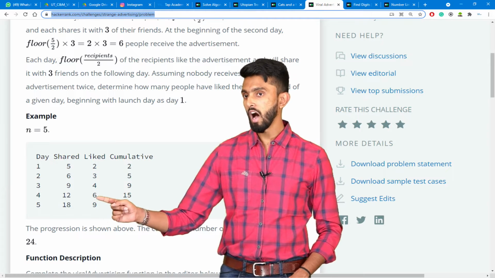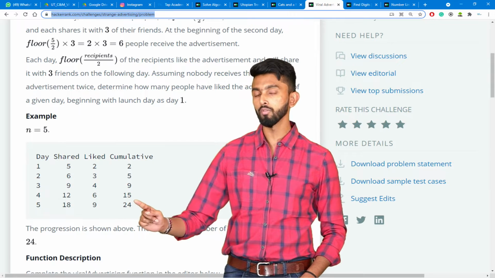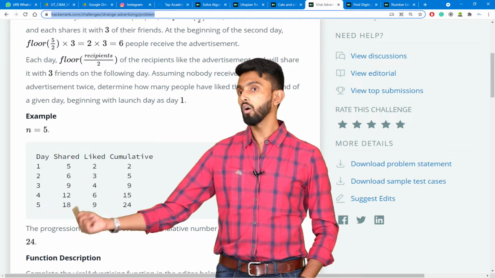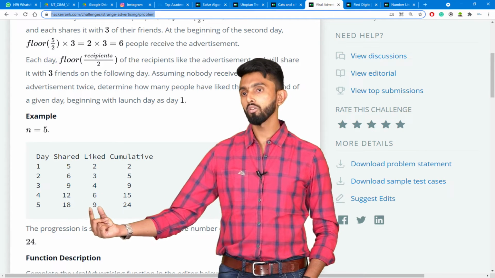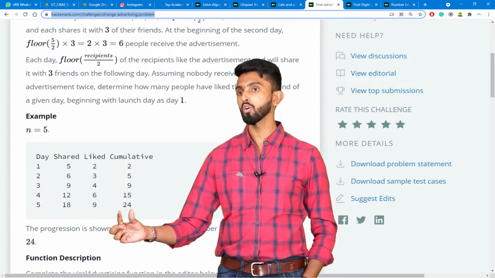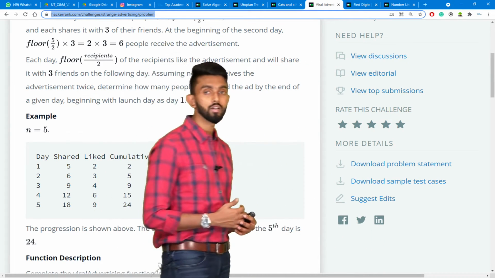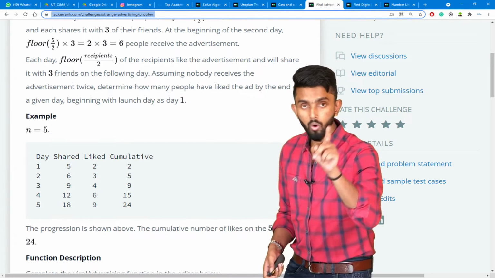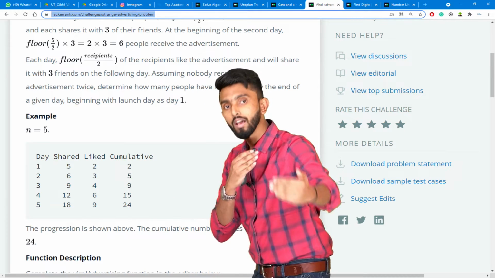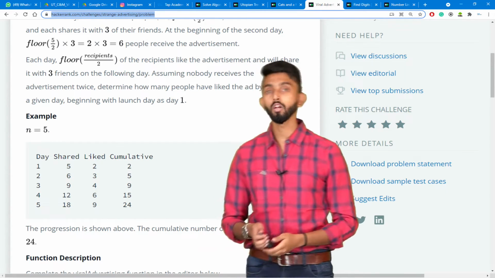12 people it's shared. Half the people will like. So totally how many people like? Previous day 9 people plus this day new 6 people, totally 15 people. Now these 6 people who liked will further share to 3 each, 18 people. Out of 18, 9 people will like it. Out of the 9 people who liked it, 15 plus 9, 24. So 24 people would have liked it. I hope you are able to think. Any confusion here? Your program should finally tell how many people would have liked your advertisement at the end of n given days. Did you understand, guys?